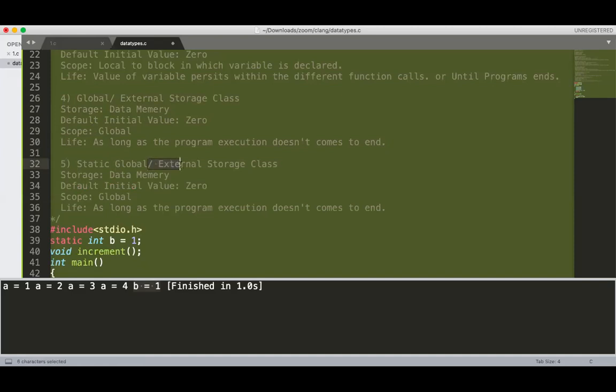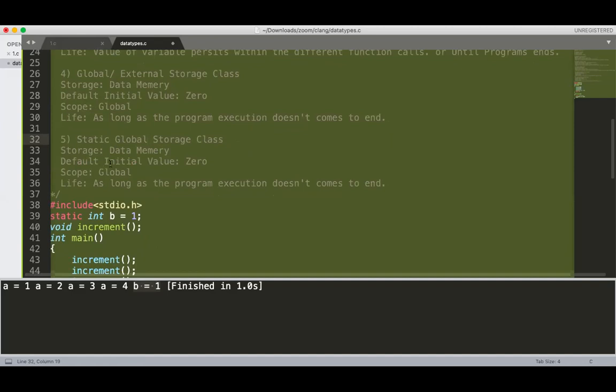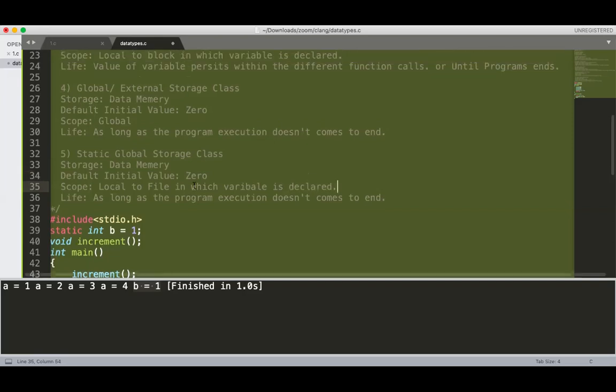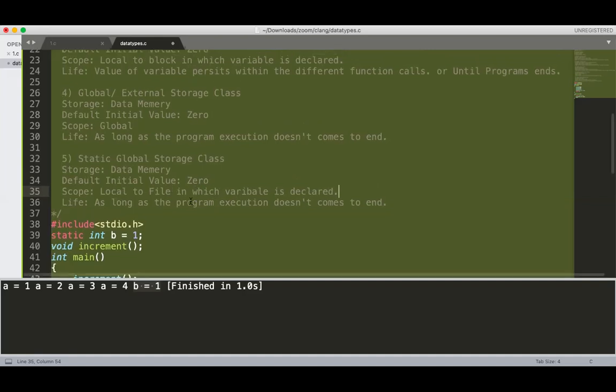It is static global, but it is not external. It is the static global storage class. Storage is data memory, default initial value is 0, and the scope is local to the file in which the variable is declared. And life is as long as the program execution doesn't come to an end. So that is the difference, which is very, very important. None of the books will give this knowledge to you.